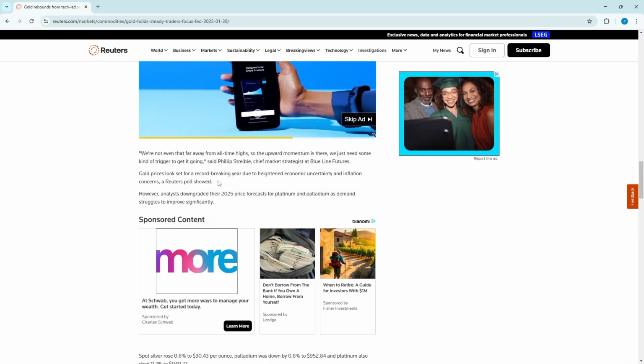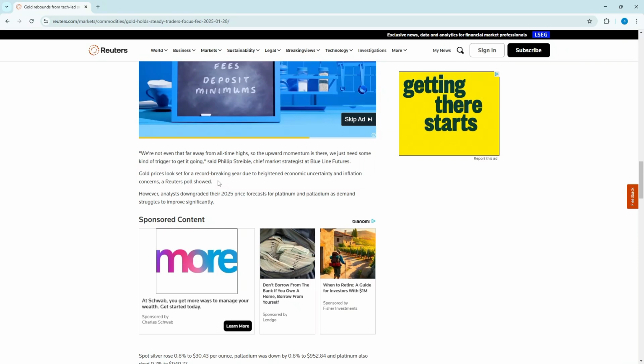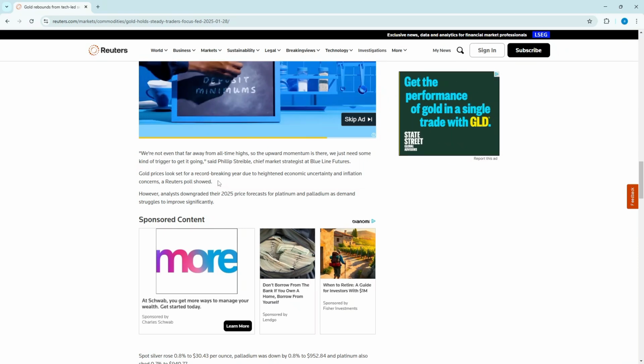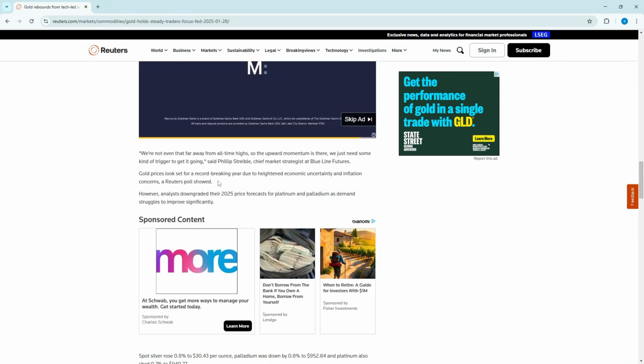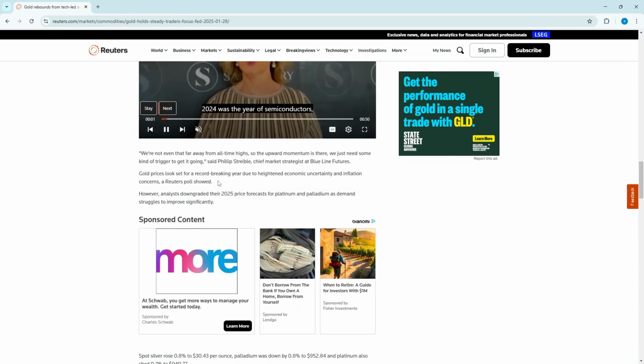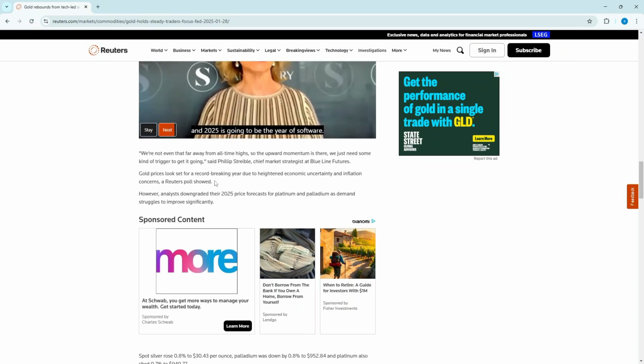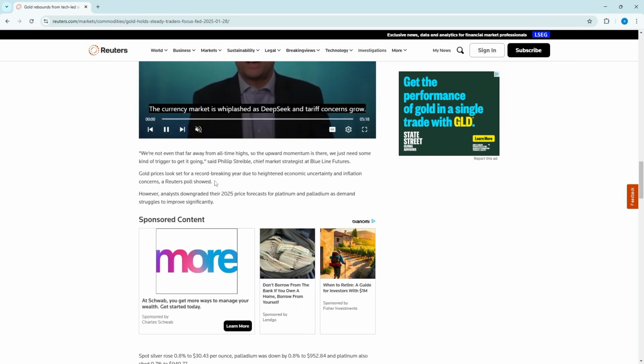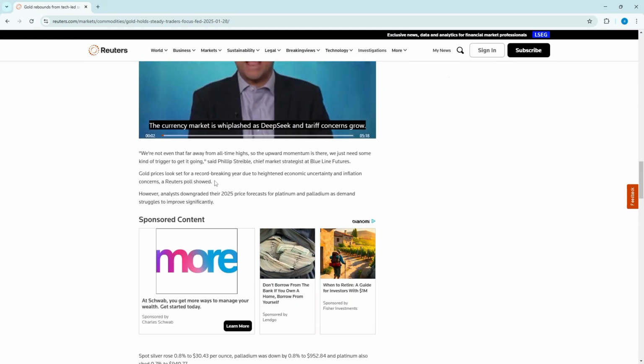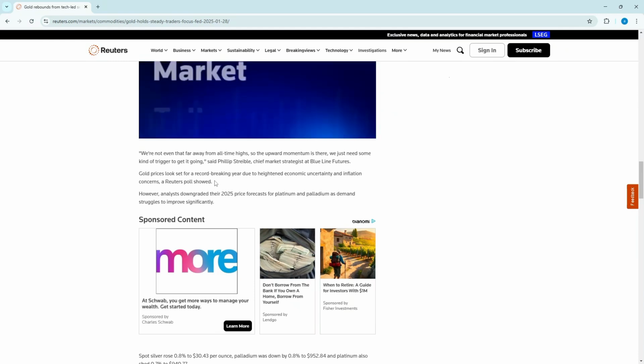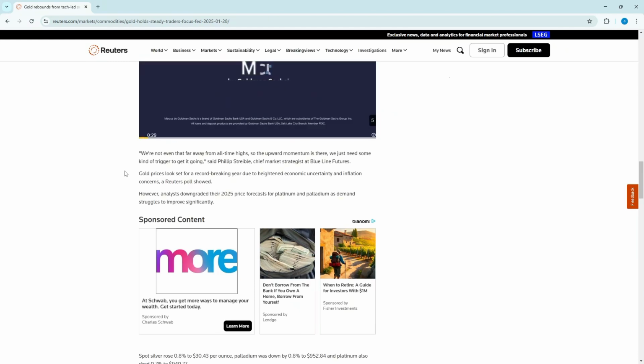So this is important for us to understand from a fundamental perspective, because now we know in the future, any trade wars, tariffs, maybe inflation going up again, all of these things are going to turn gold more bullish from a fundamental perspective. So you're going to see in the chart in just a second, over the past couple of weeks, gold has just been more bullish. And again, to make it super simple, it's basically that.